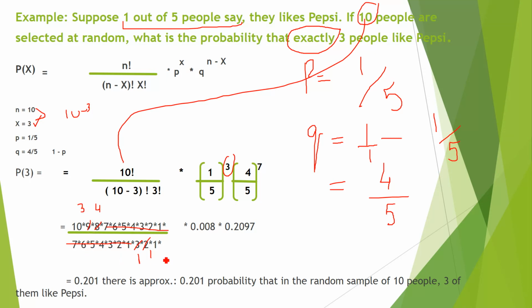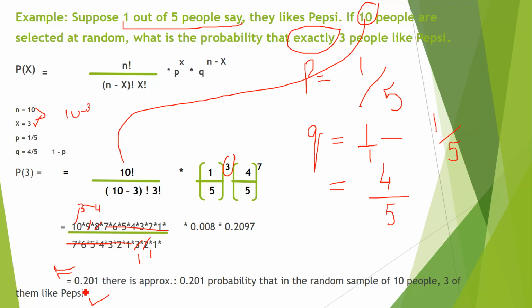So denominator is all 1. In the numerator we have 10 3 time 30, 30 4 time 120. And when you will simplify this portion, you will get approximately 0.201 is the probability that in the random selection of 10 people, 3 of them like Pepsi.